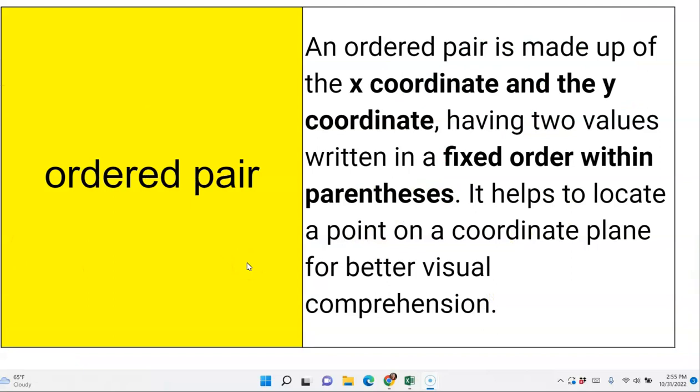Next is ordered pair, and we've been doing these probably since third grade, but an ordered pair is made up of the x coordinate and the y coordinate, where you have two values written in a certain order in parentheses. It helps us to locate a point on a coordinate plane for better visual comprehension.